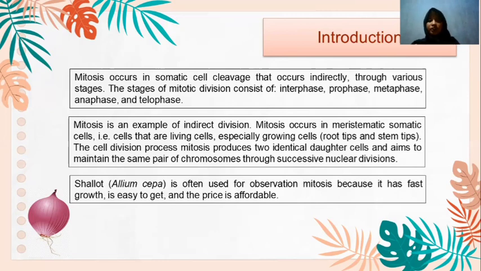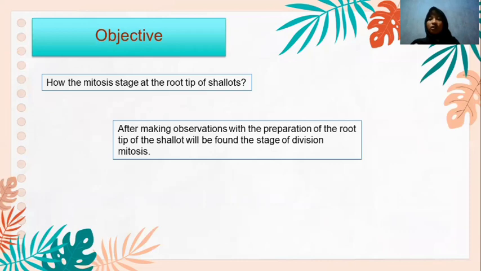Shallot, or Allium cepa, is often used for observing mitosis because it has fast growth, is easy to get, and the price is affordable. And the second, I'd like to tell about the objective.